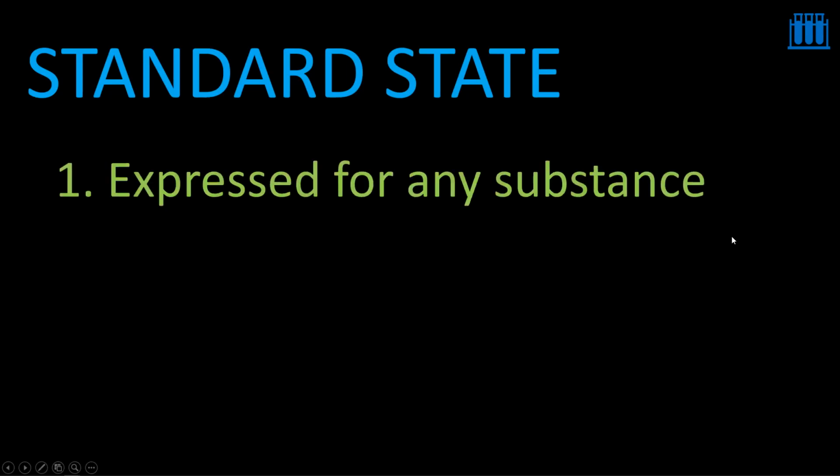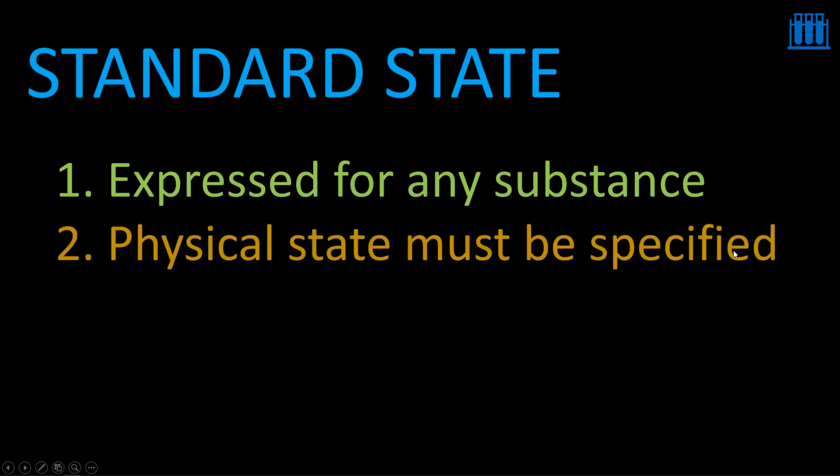So the final inference about the standard state I'm giving here. Point number one, it is expressed for any substance. Of course, for any substance, here I mean to say this substance should be in pure condition. And the physical state must be specified, whether you are expressing for the substance in the solid state or in the liquid state or in the vapor state, or if solid is exhibiting different phases, in which phase it is being expressed, that you have to mention.